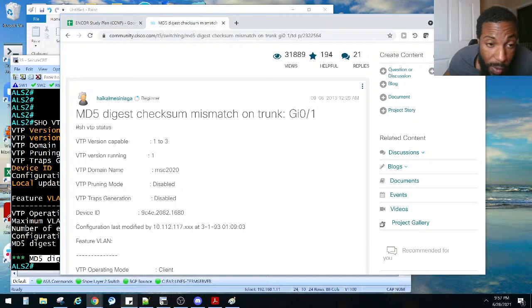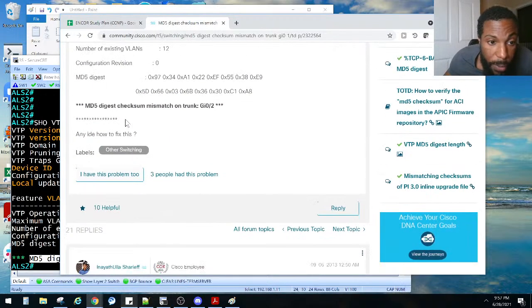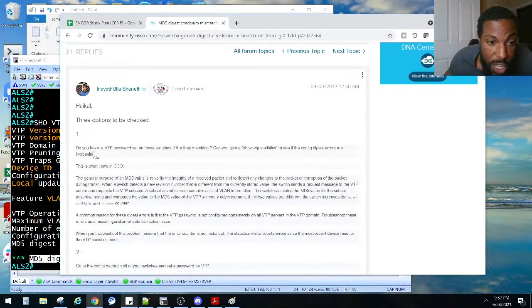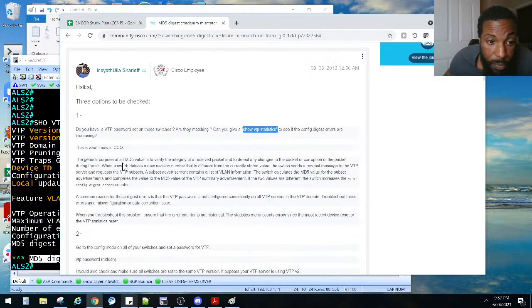So we're having this error right here. MD5 digest checksum mismatch error. What is going on here? Any idea how to fix this? This guy says, do you have a VTP password set? Yes, we did. It was CCNP. Are they matching? Yes, they're matching. Can you give a show VTP statistics? I didn't know you could do this. So that's something we could do. Are the digest errors increasing?